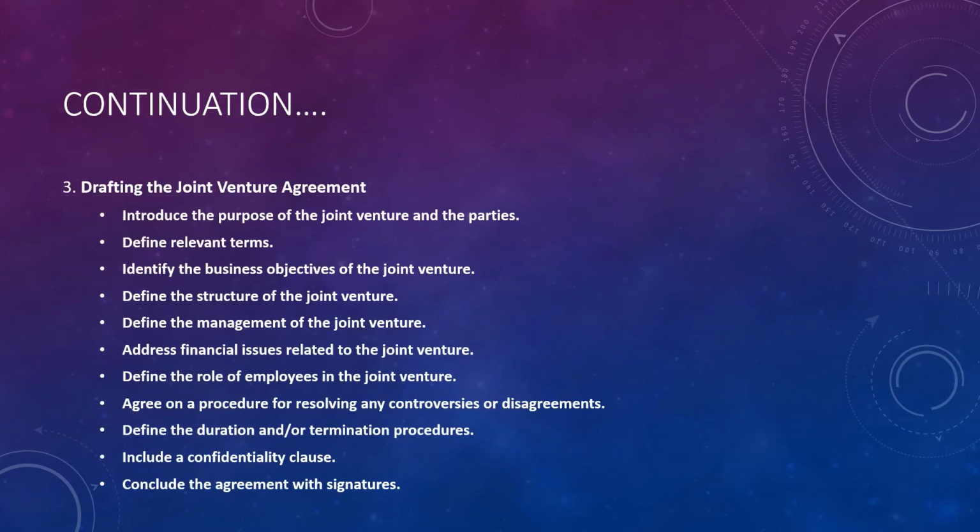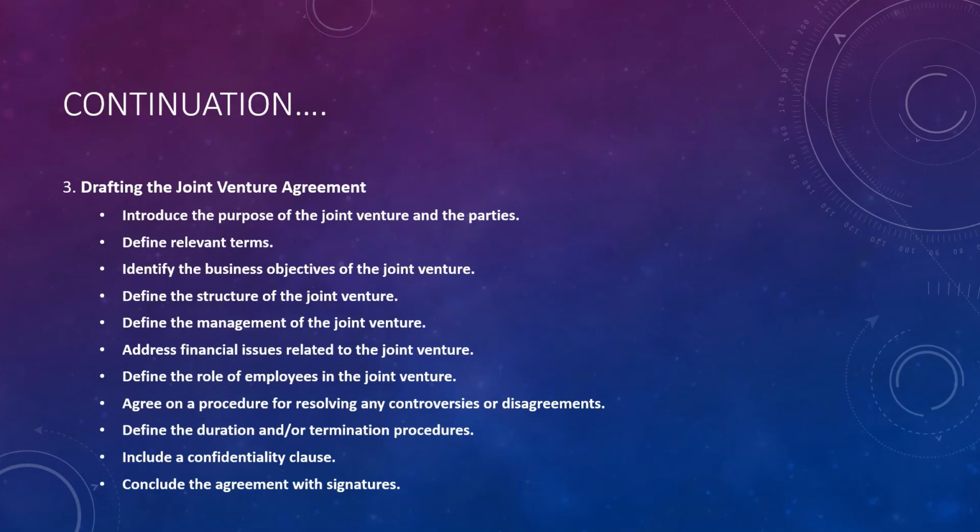The next step is they have to enter into a joint venture agreement. They have to draft the joint venture agreement, and they have to include these things there. They have to introduce the purpose of the joint venture and the parties. They have to define the relevant terms, identify the business objectives of the joint venture, and define the structure of the joint venture. What is their structure? They have to define the management of the joint venture.